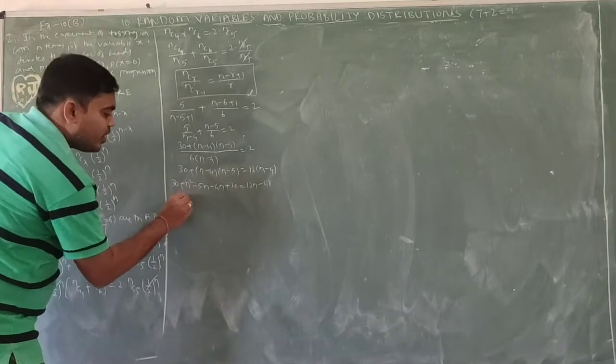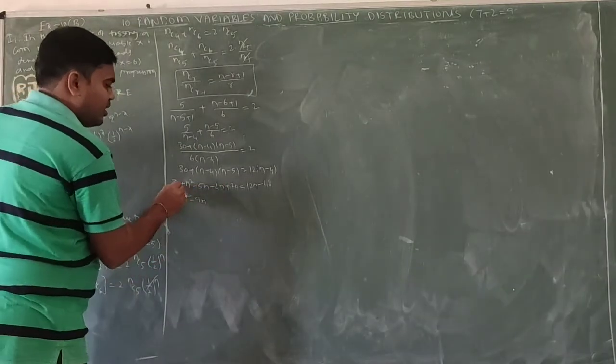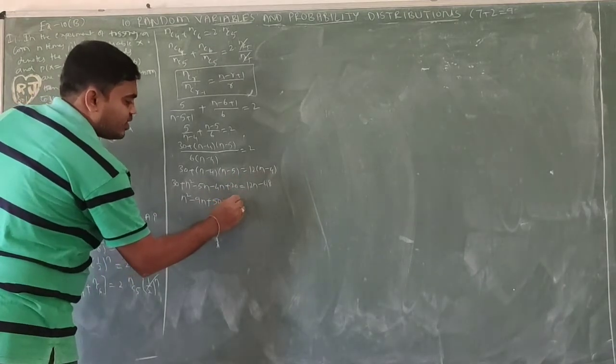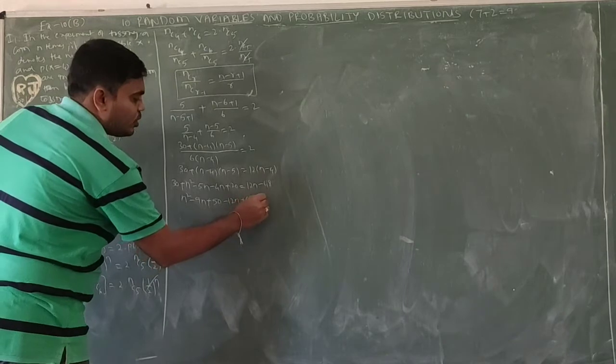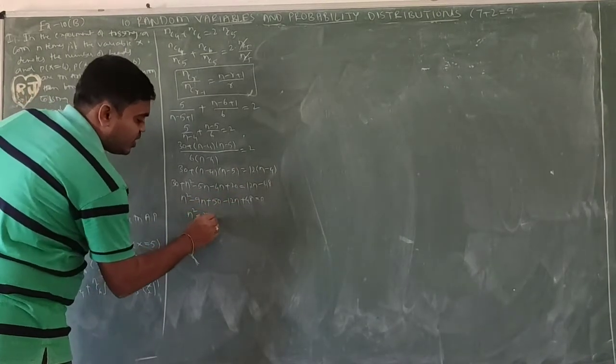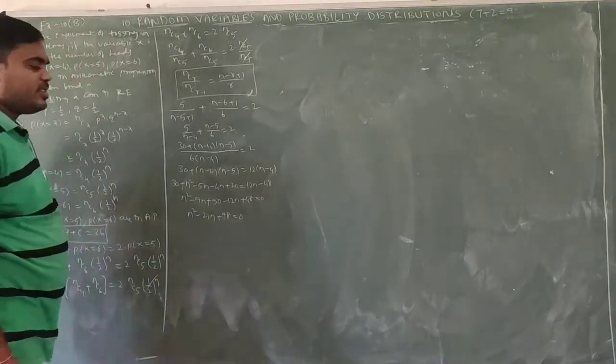So n squared minus 9n, 30 plus 20 is 50. Bringing this to this side, minus 12n plus 48 equals 0. So n squared minus 21n plus 98 equals 0. Factorization.